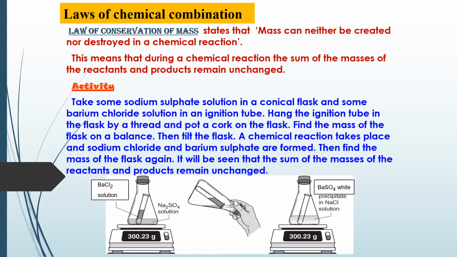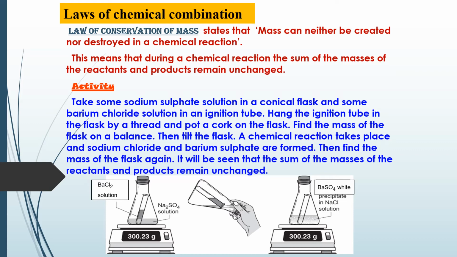We have to take some sodium sulfate solution in a conical flask and some barium chloride solution in an ignition tube. Both these materials can be hung. It is taken in an ignition tube so that it does not mix up. So the barium chloride is inside the ignition tube and sodium sulfate is inside the conical flask. Weigh the contents of the flask using a balance. After this, we can mix both of them just by tilting the ignition tube.